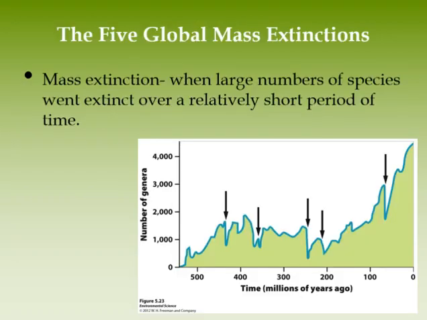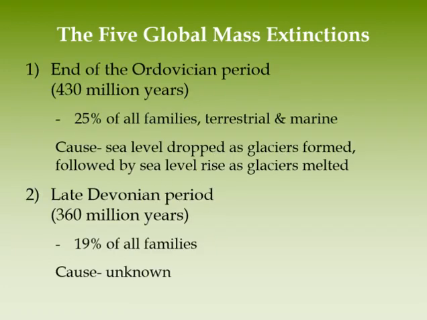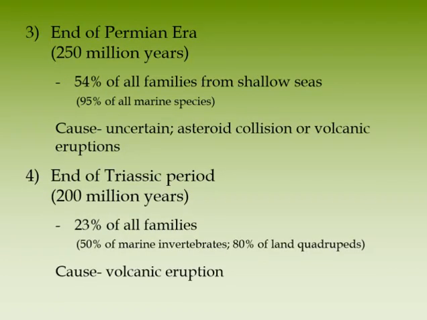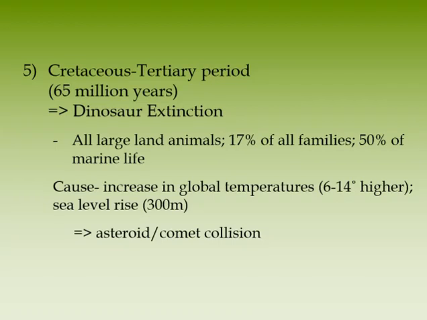There have been 5 mass extinction events in the Earth's history. The first that we know of was the Ordovician, then the Devonian, then the Permian, then the Triassic, then most recently the Cretaceous and Tertiary extinction, which is the one that wiped out the dinosaurs.